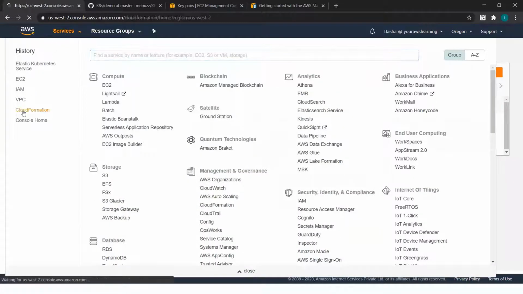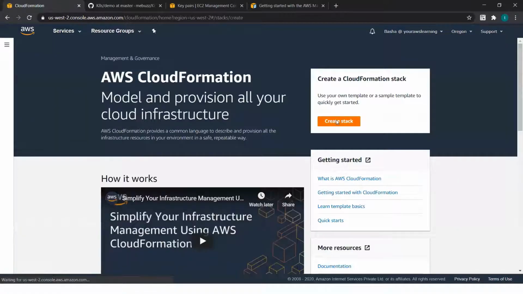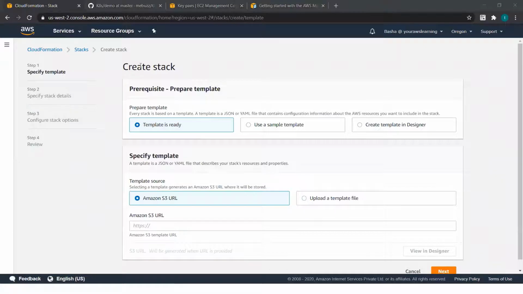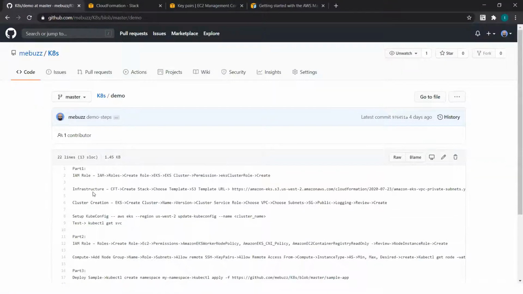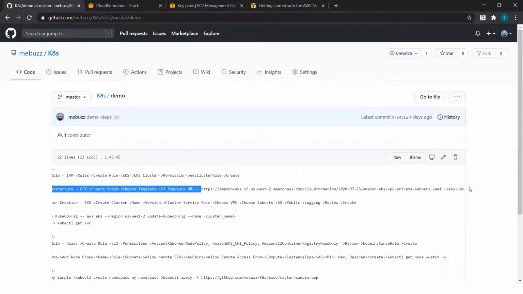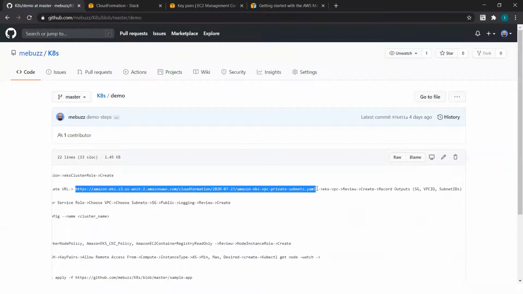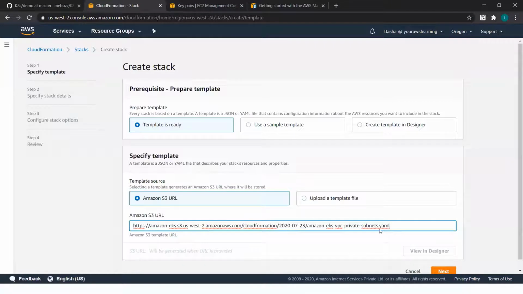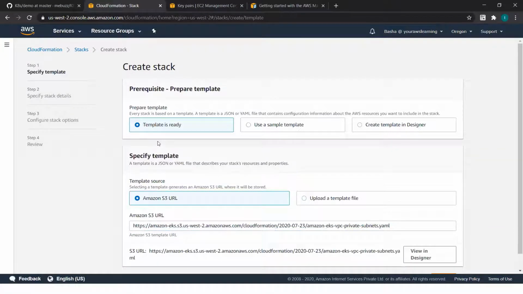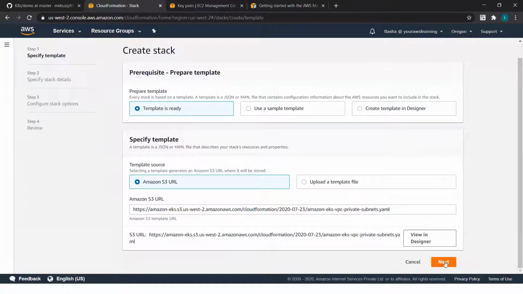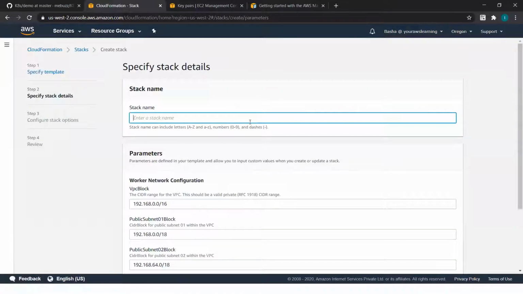I'll go to CloudFormation. Click on Create Stack. And it says Infrastructure CloudFormation. Choose this template. You can name this as a pilot or a demo cluster.